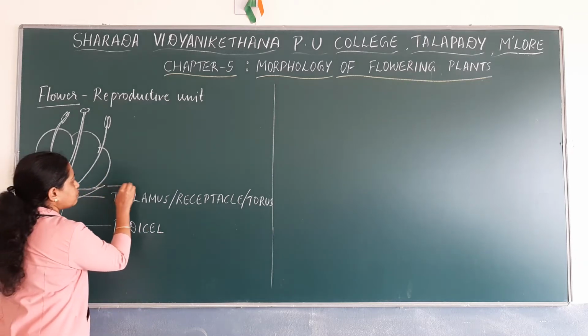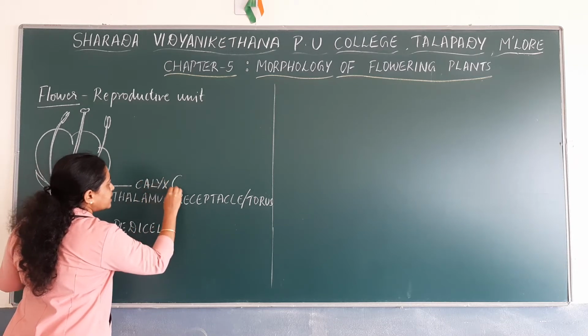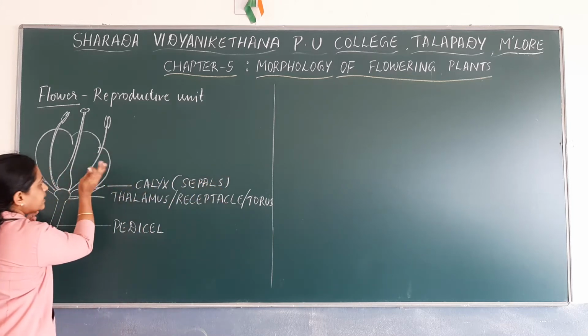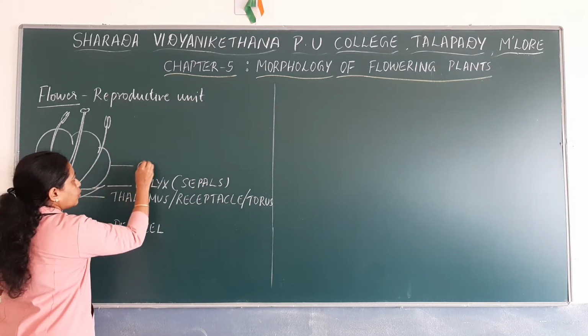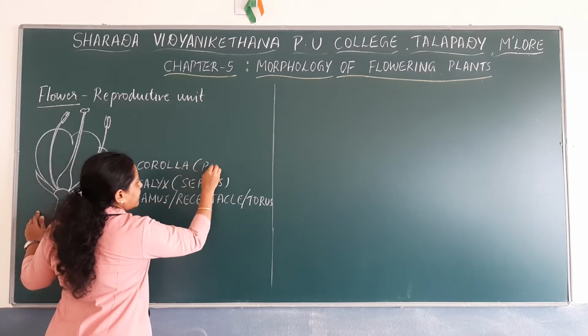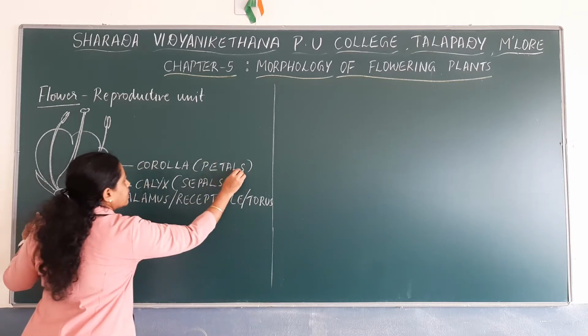The outermost whorl being calyx, which consists of sepals. Within the calyx there is a whorl known as corolla, which consists of petals.